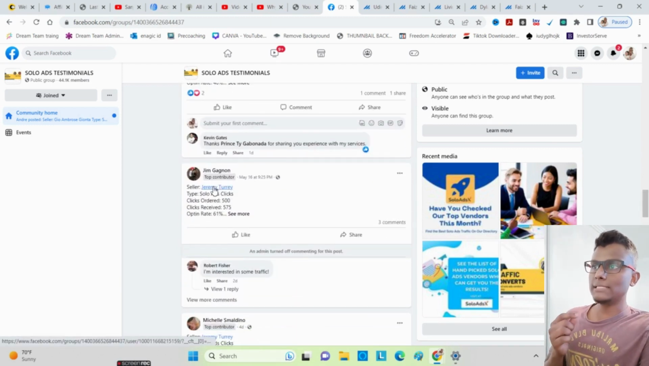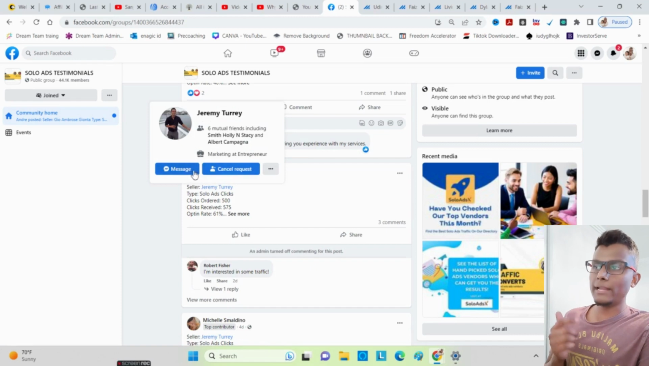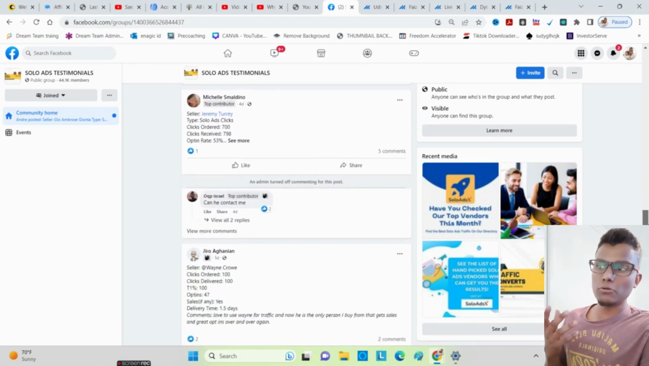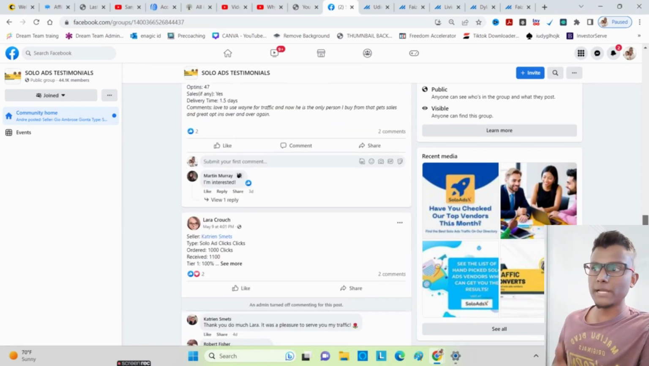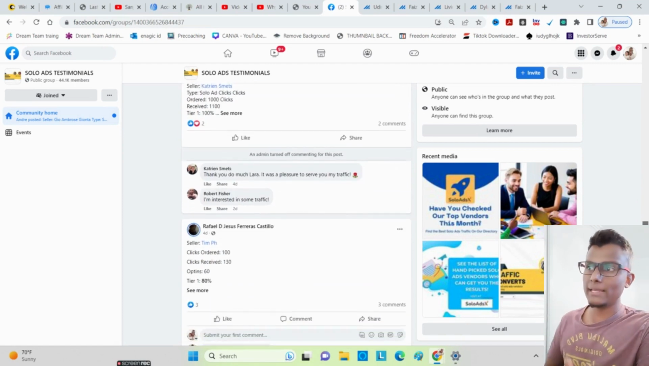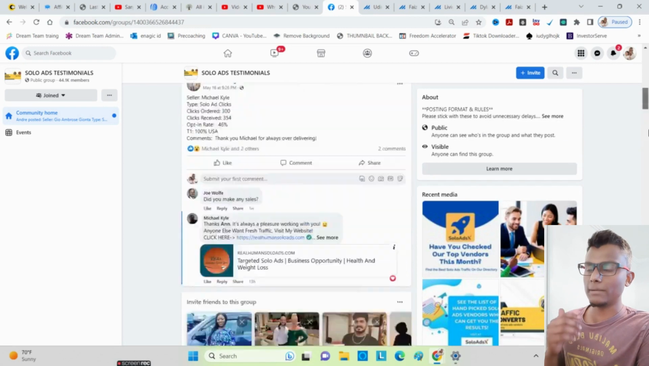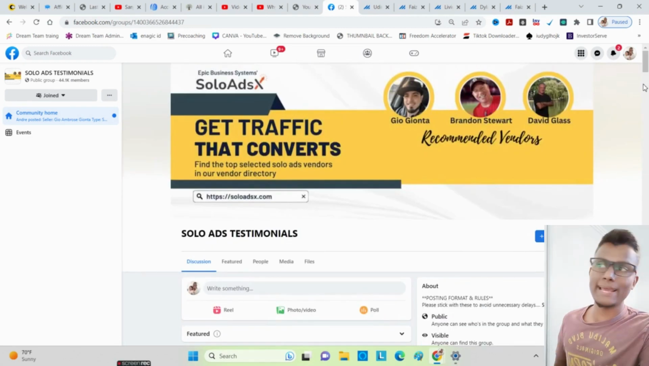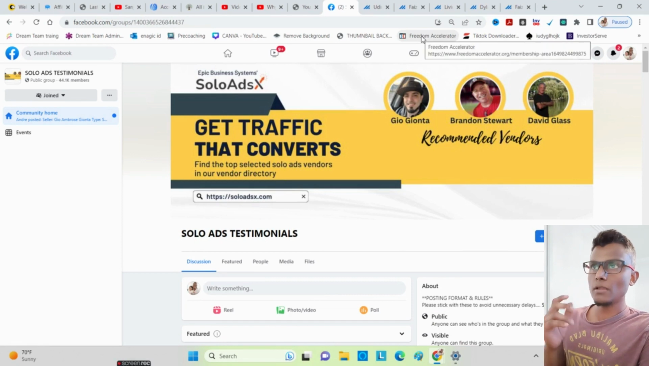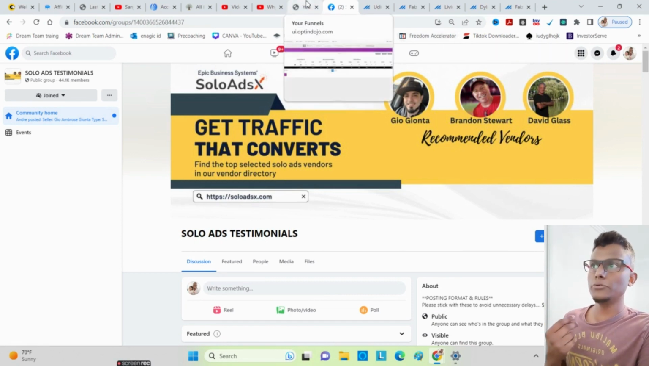The ones that I like, I'll normally click on them, add them as a friend, and message them. I'll DM them, or sometimes they also have their website, so I'll go on the website just to check it out. If everything is looking good, I'll go ahead and buy that solo ad from that provider. So those are the two places that I go to: the solo ads testimonial group, and the second place is Udemy.